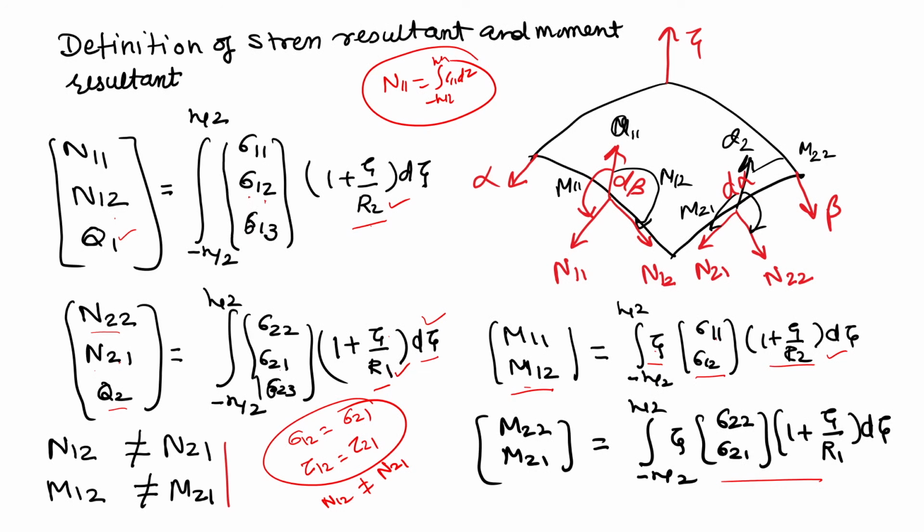Over this surface element, remember that N11, N12, N22, N21, M11, M12, M21, M22 and Q1 and Q2 are shown here. This is a very important part, we are going to use these definitions, and the point to remember is that for N11 the factor will be 1 plus zeta by R2, and for the second direction it will be 1 plus zeta by R1.